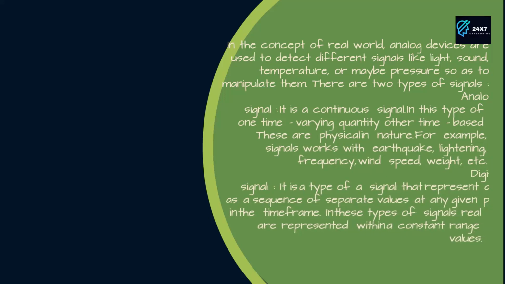There are two types of signals. Analog signal, it is a continuous signal. In this type of signal, one time varying quantity, other time based quantity. These are physical in nature. For example, these signals work with earthquake, lightning, volcano, frequency, wind speed, weight, etc. Digital signal, it is a type of signal that represents data as a sequence of separate values at any given point in the time frame. In these types of signals, real numbers are represented within a constant range of values.